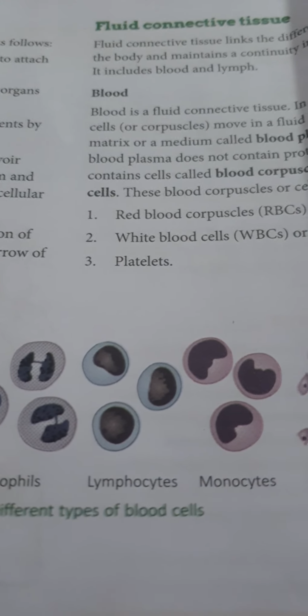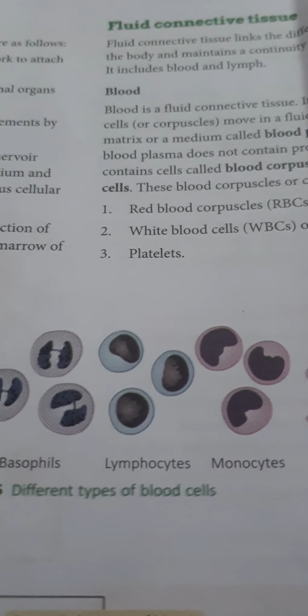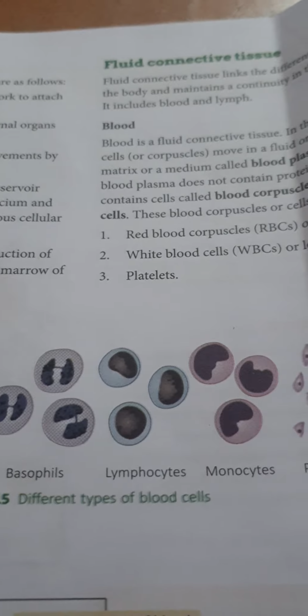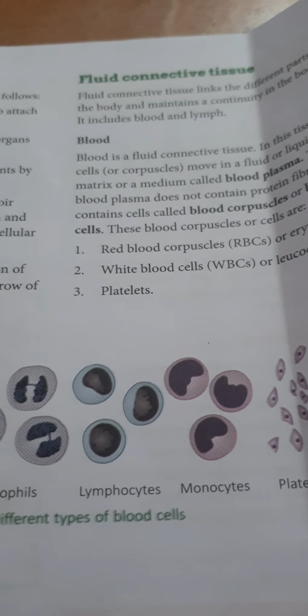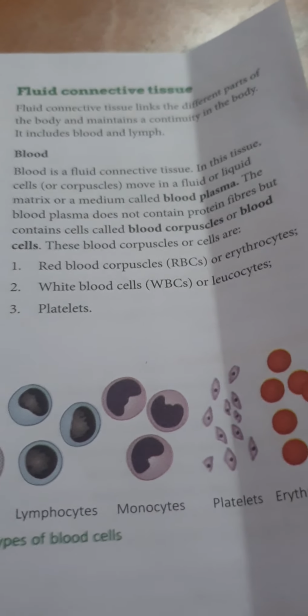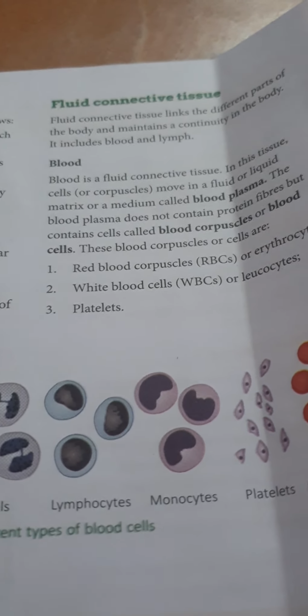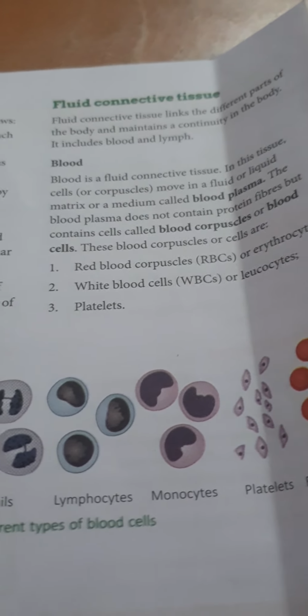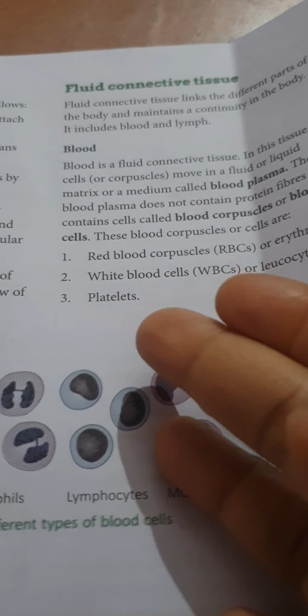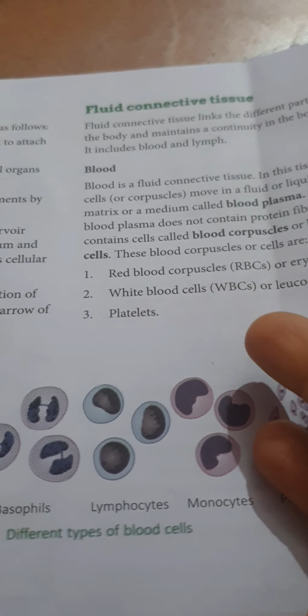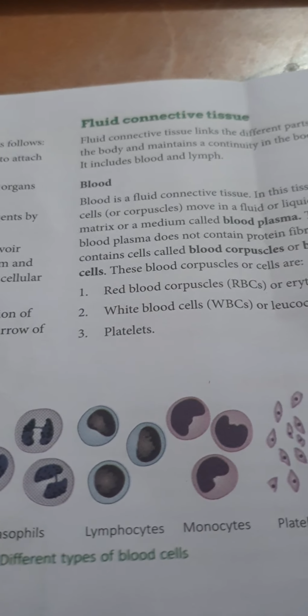There are three types of blood cells that are found in the plasma. So the liquid matrix, which is called plasma, in which these blood cells are found, is made up of three types. First, as I said, red blood cells, or red blood corpuscles, or the erythrocytes.